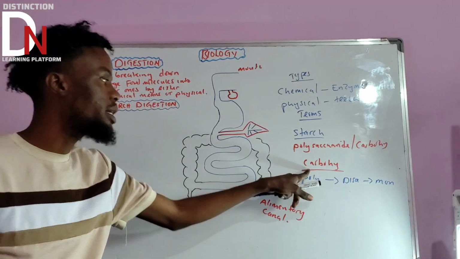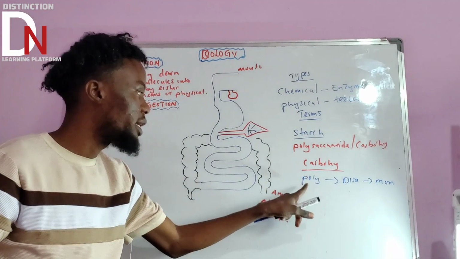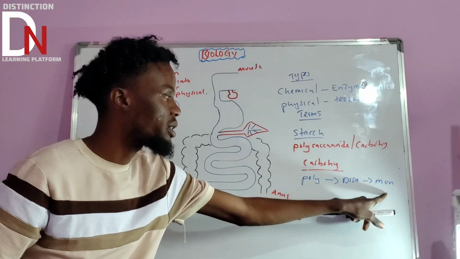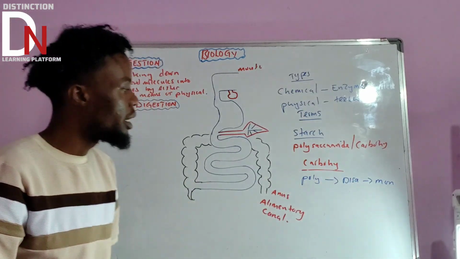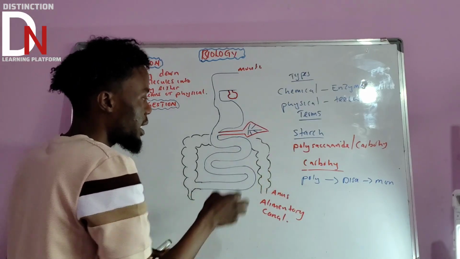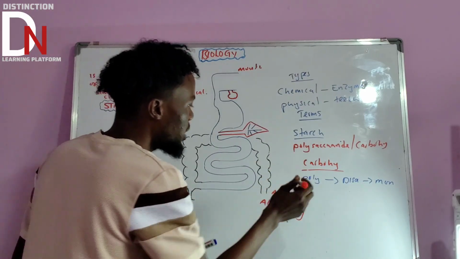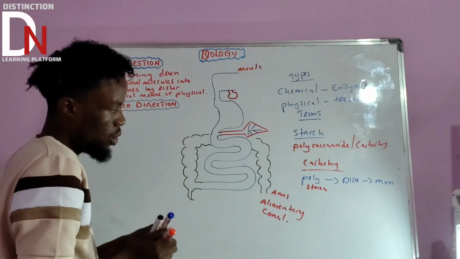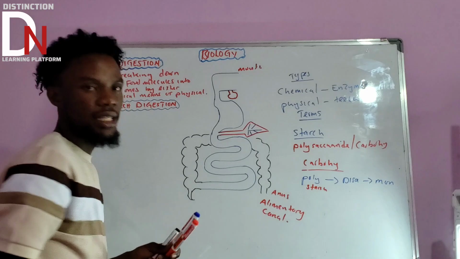So carbohydrates have these classes: the polysaccharide class, the disaccharide class, and the monosaccharide class. Now, if you talk about the polysaccharide, this is starch. So a good example of a polysaccharide is starch.